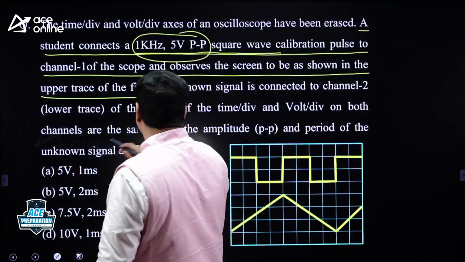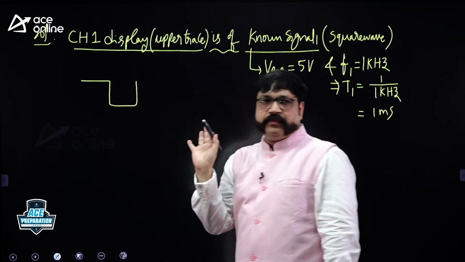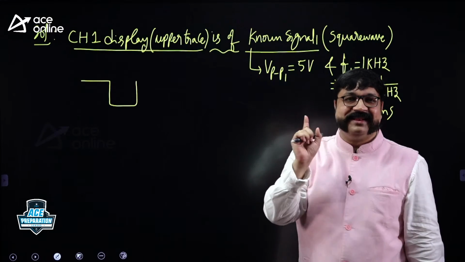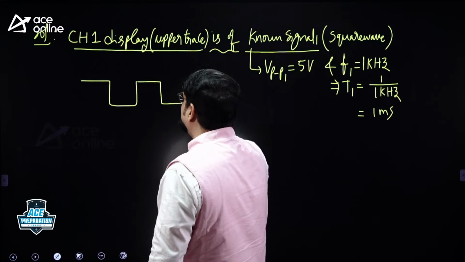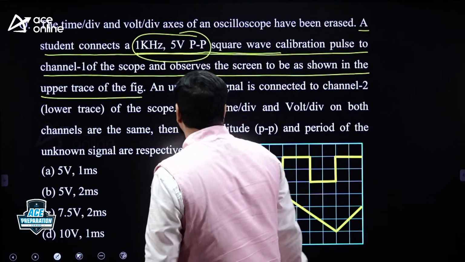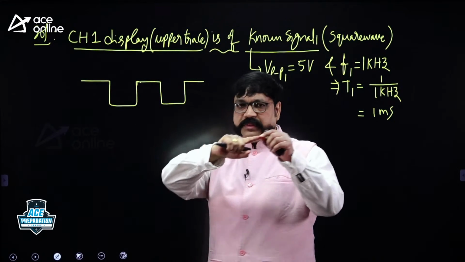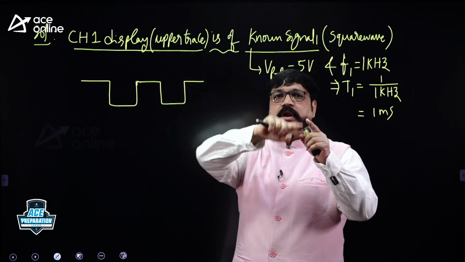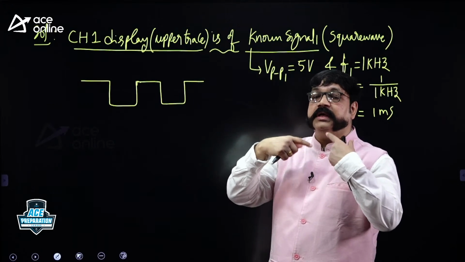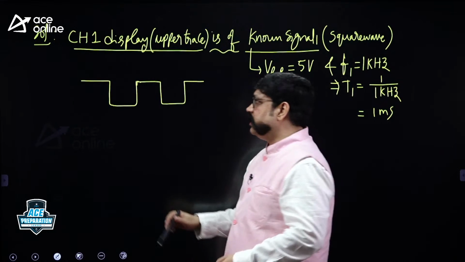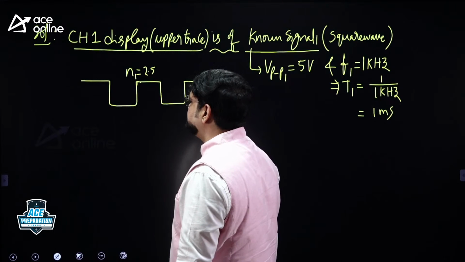So let me draw that, how it is there. It is on time, off time. That is one cycle, that is actually enough. Let me draw the remaining part as given. This is 1 cycle, 2 cycles and a half cycle, is it not? That is what is given. Why are 2.5 cycles displayed within the sweep signal? In the first question we have done, within 1 cycle of the sweep, 2.5 cycles of the square wave are there. So this n1 is 2.5 cycles.